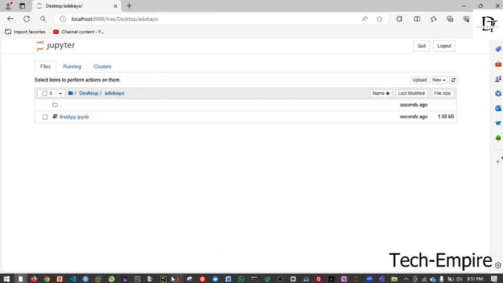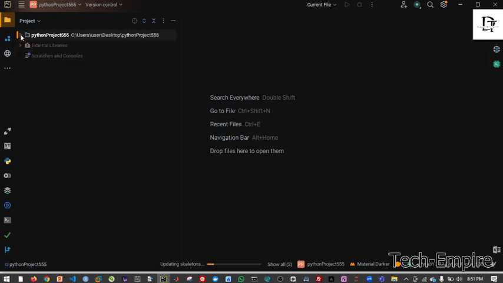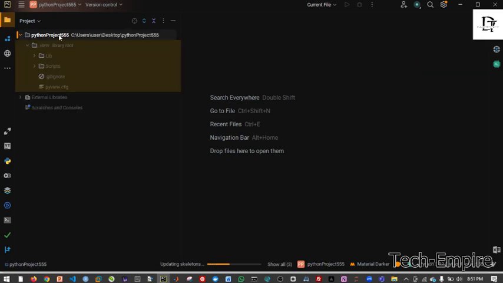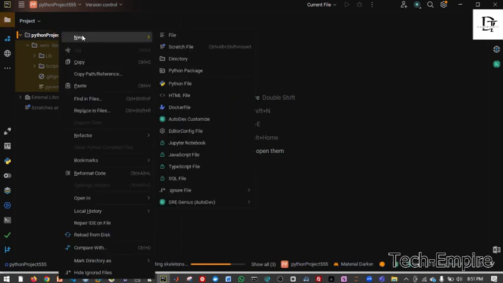Let's come back to PyCharm. It's still launching. Okay, this is the project. It's successful now. So what we will do now is come here and click on new. You can see that it's not selecting new project again, it's just new. From here, you are not clicking on file, you are clicking on Python file. It's not just scratch file, it's not directory, but Python file.